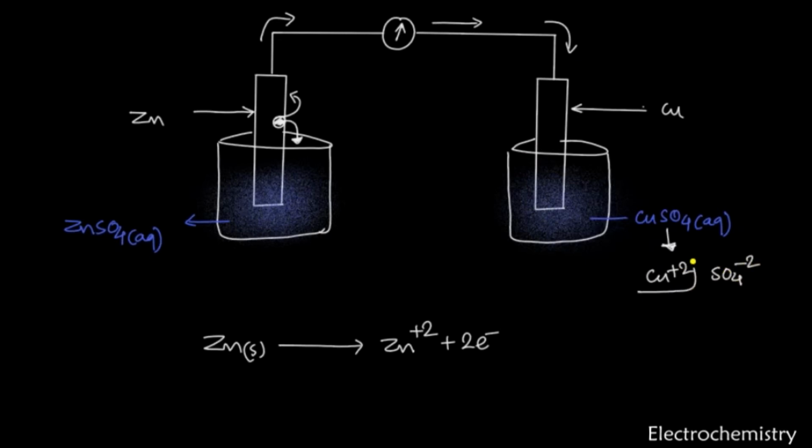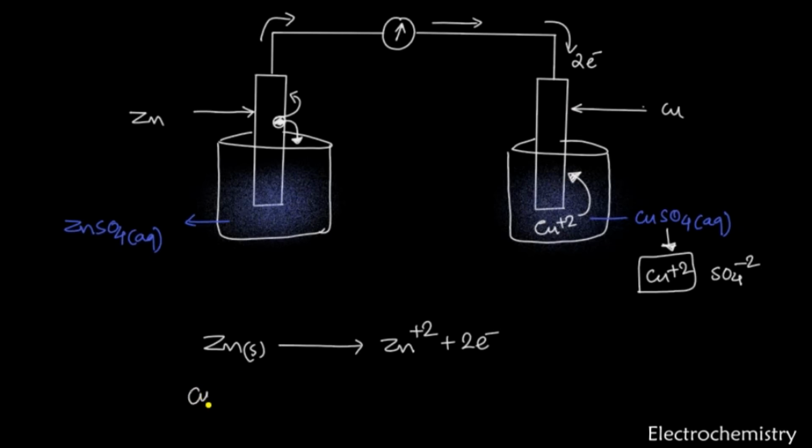The copper plus 2 is electron deficient right now because it's carrying plus 2 charge. And here we have 2 electrons which are given by the zinc. Now, as soon as 2 electrons reach this copper electrode, the copper ions which are present in the dissolved form get deposited on the copper rod by consuming here 2 electrons. That reaction we can represent here.